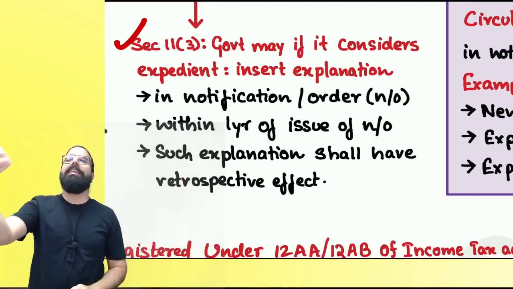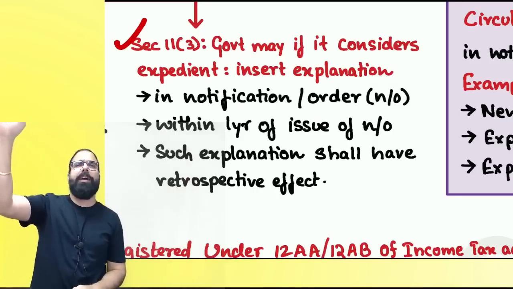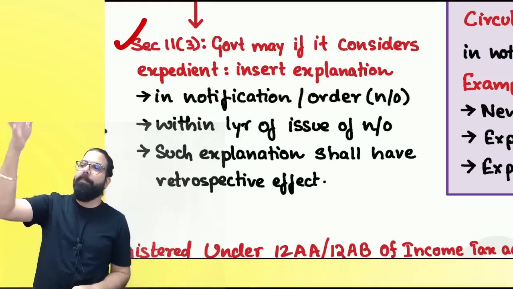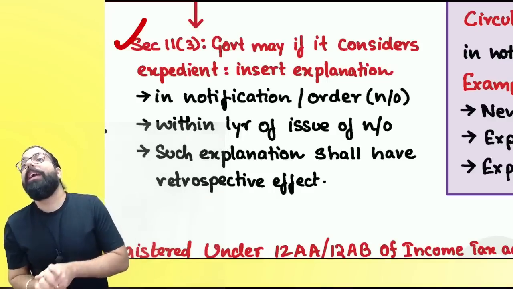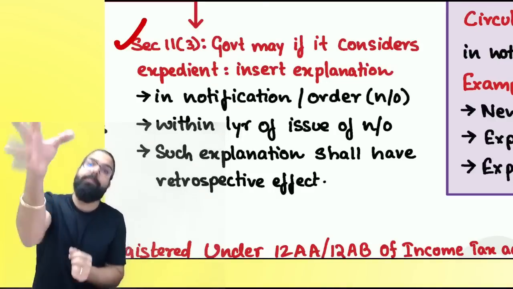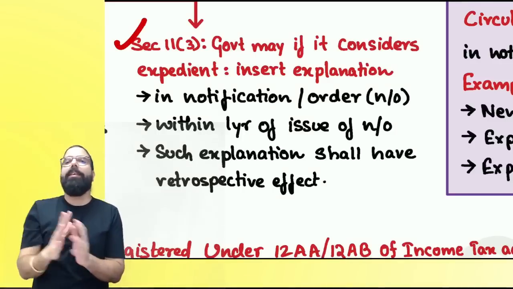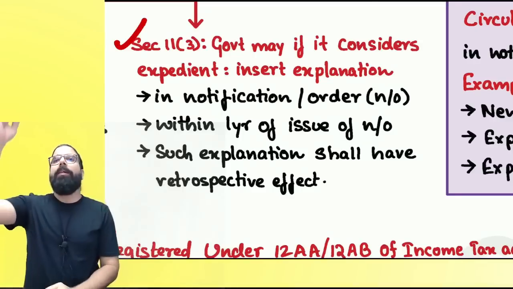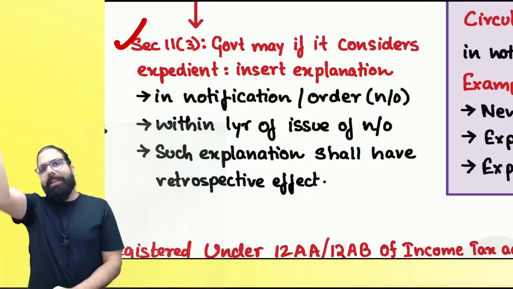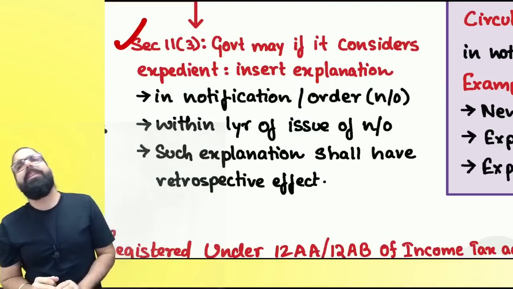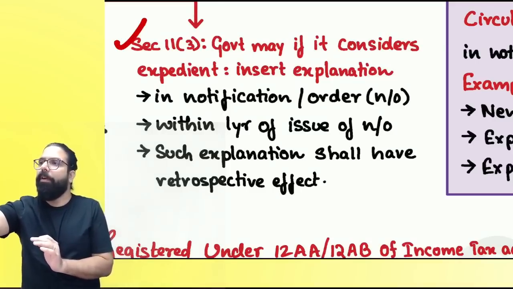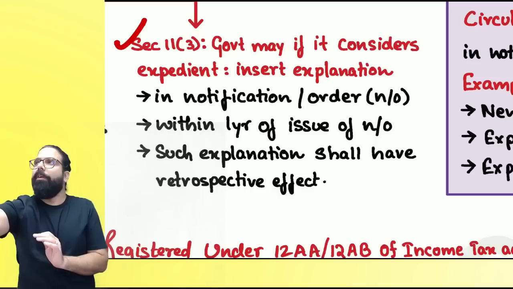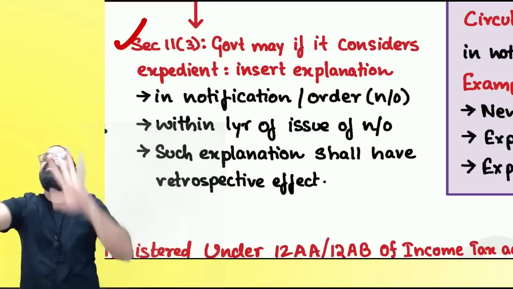Are we clear? 11.1 is general exemption, where the government can give an exemption to the general public by using that power. 11.2, in a special case, a special order can be issued and exemption can be given. 11.3 is the power to issue an explanation or insert an explanation in an exemption notification already issued. Now, supposing an exemption notification had been issued by the government with entries 1, 2, 3. Supposing entry number 3 is there, and the notification was issued today. Supposing one entry number 3A was inserted on a later date.